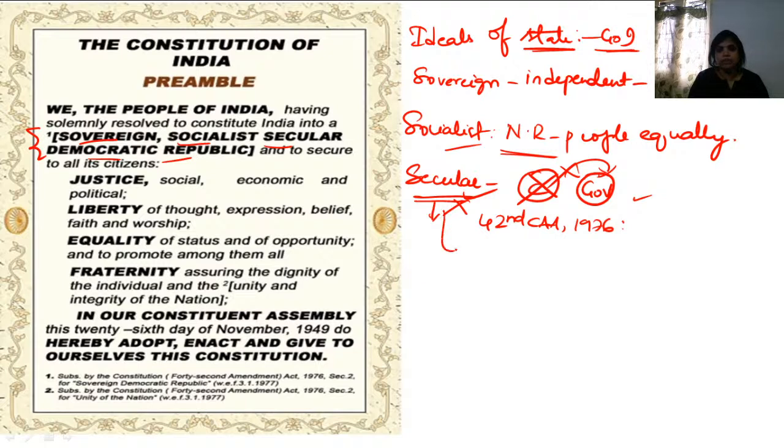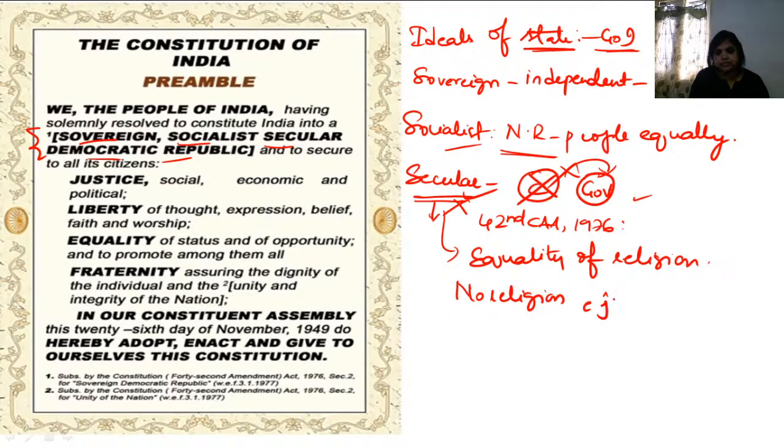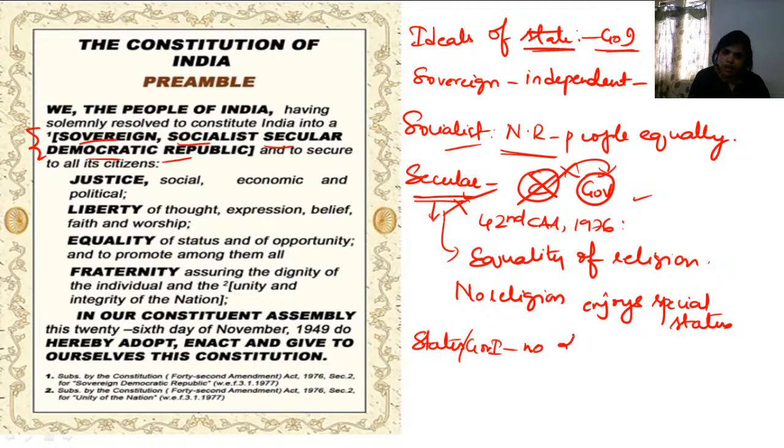How we are being secular is by ensuring equality of religion, and no religion enjoys special status, and the state, when I say state in the sense of government, will have no official religion. This is what is expected under being secular.